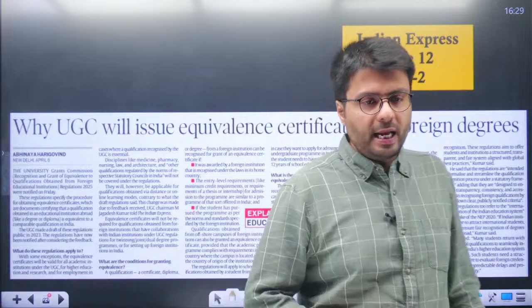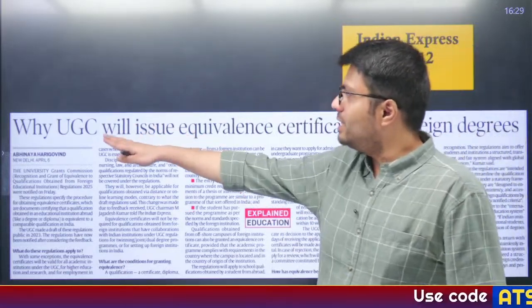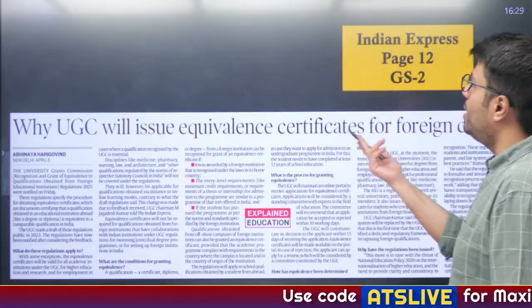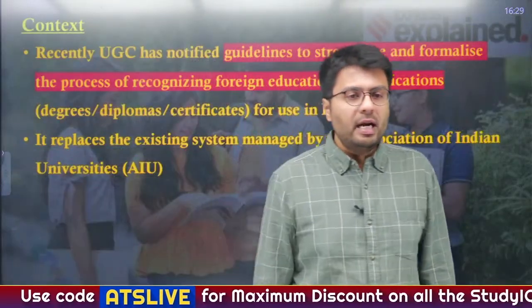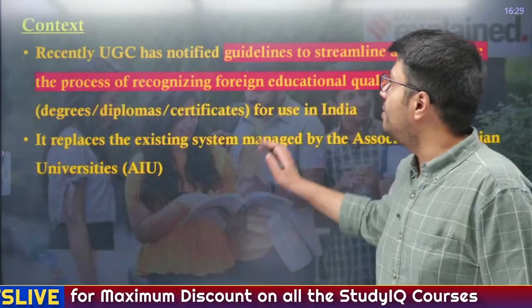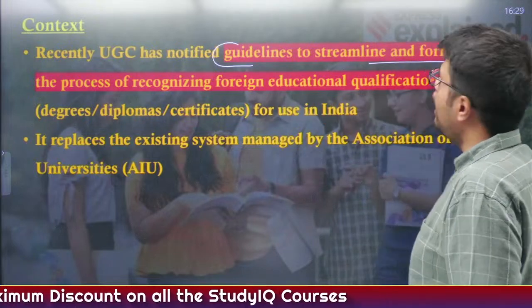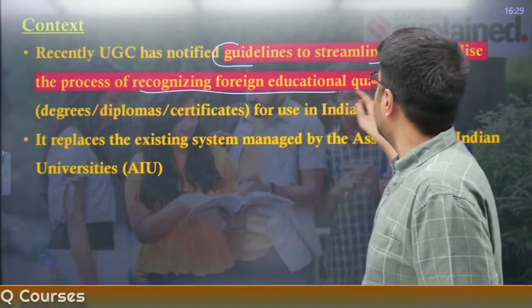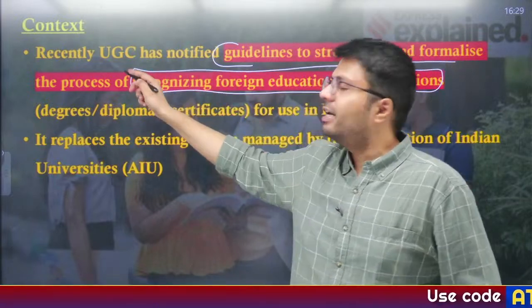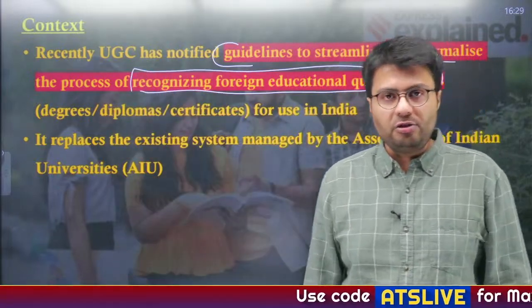Now let's move to the next article. This article says, why has UGC said it will issue an equivalence certificate for foreign degrees? Now what you have to understand in this regard is that UGC has notified guidelines to streamline and formalize the process of getting a certificate which will recognize the qualification that you might have got in a foreign educational institution.